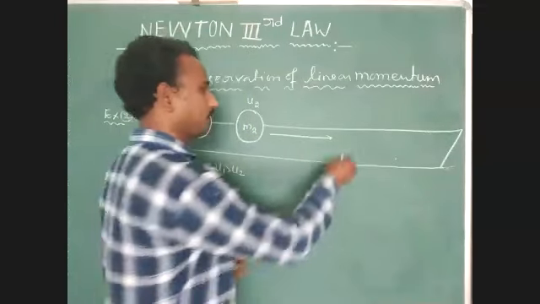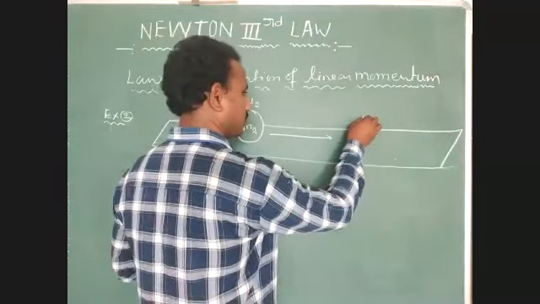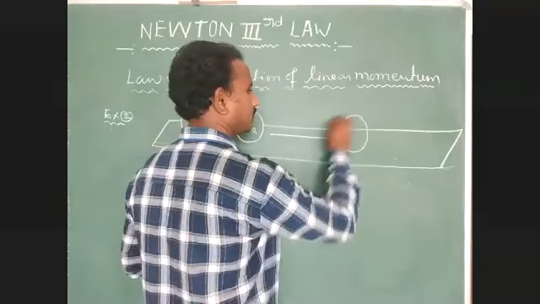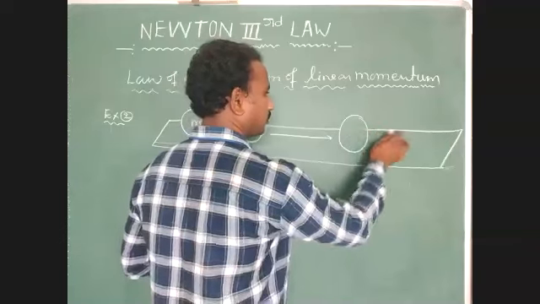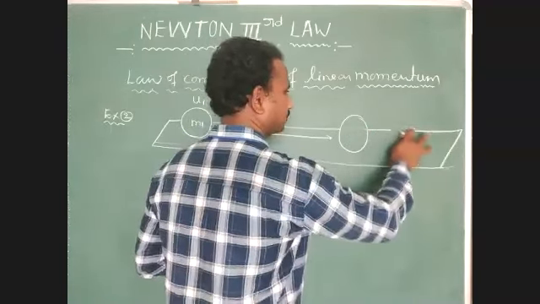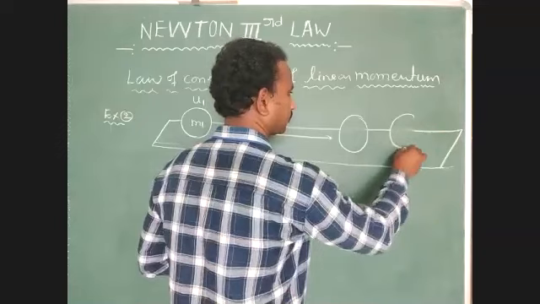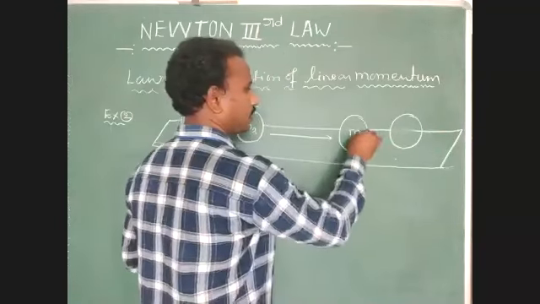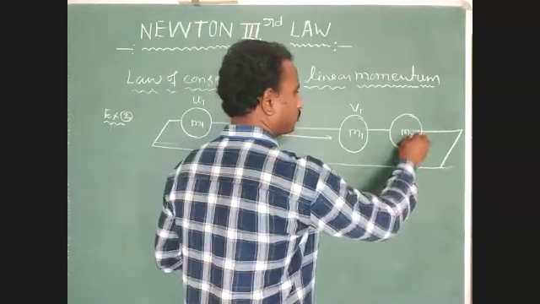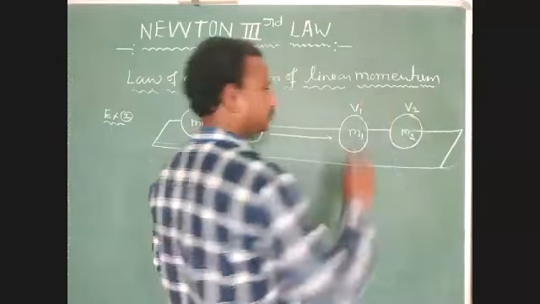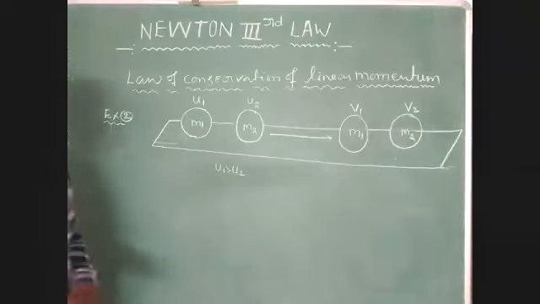Okay, identify that point. After collision, both the bodies experience different velocities. The m1 body is moving with velocity v1, the m2 body is moving with velocity v2. Okay, students, now just identify.